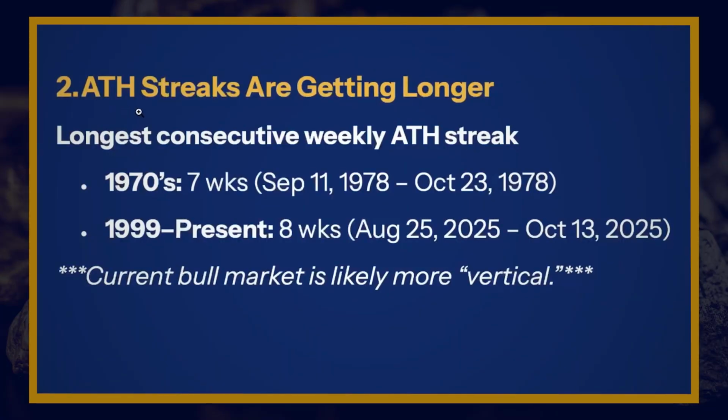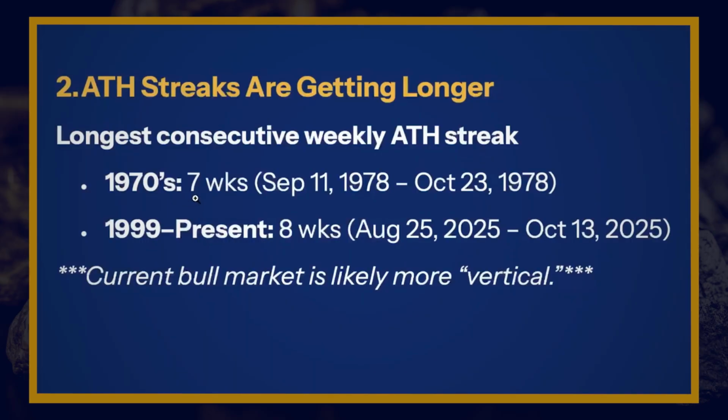Number 2, all-time high streaks are getting longer. This is interesting. Not a lot longer, but they are longer. We're looking here at the longest consecutive weekly all-time high streak. How many weeks in a row was there a new all-time high? In the 1970s, the record was 7 weeks in a row, and that happened between September and October in 1978. In the current bull run, it's actually 8 weeks long, and that happened last year between August and October.